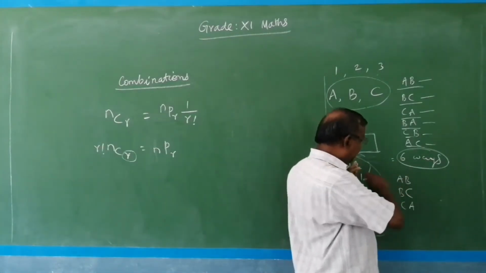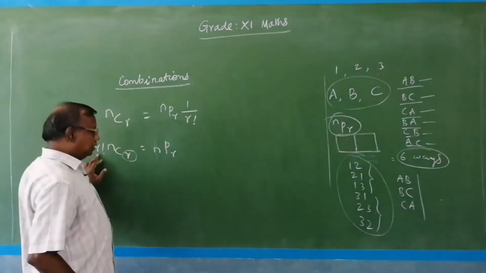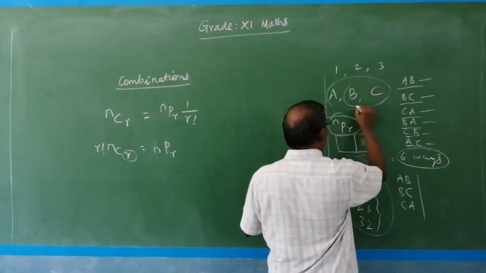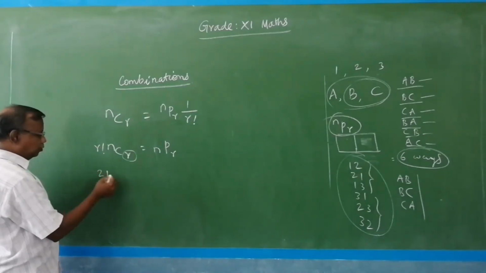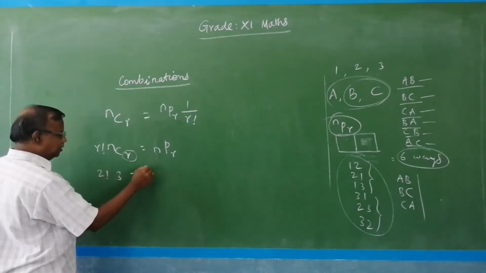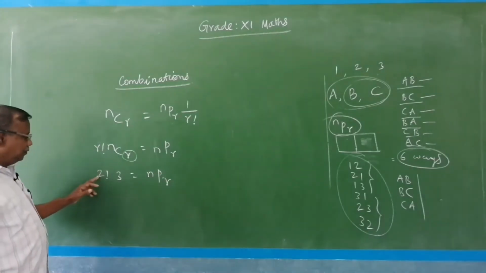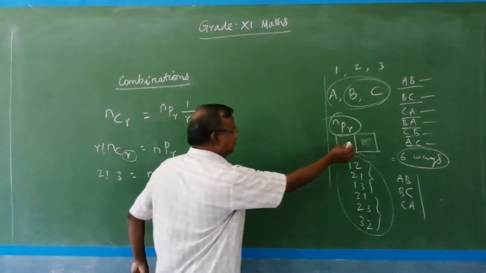In combination, the arrangement is 2 ways we can select out of this, here 3 ways. So 2 factorial means 2, and 3 ways equals nPr. So 3 into 2 factorial, that is 2 into 1, 2, 2 threes are 6 we have in the permutation.